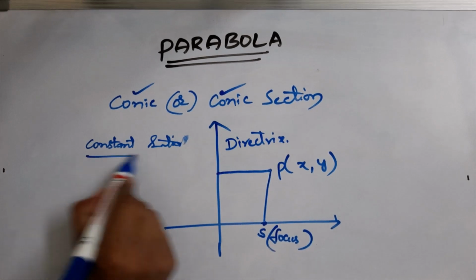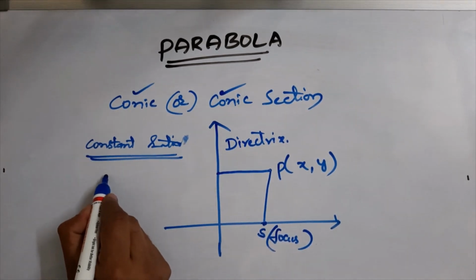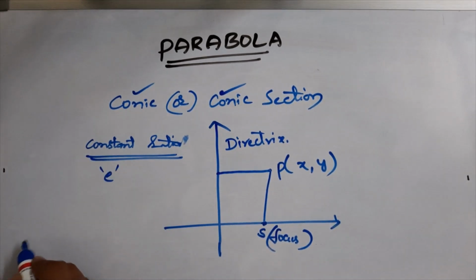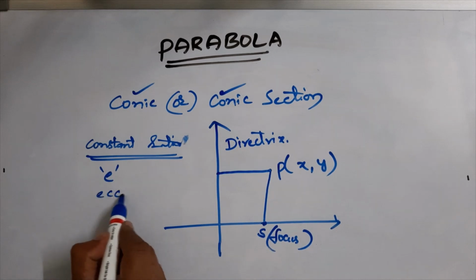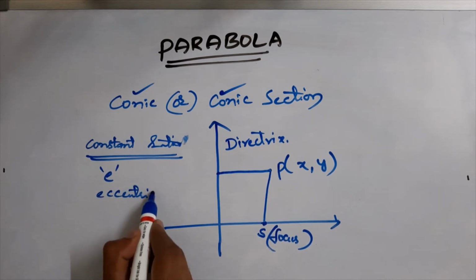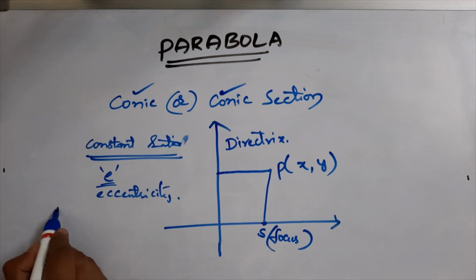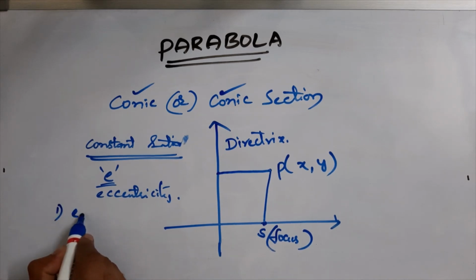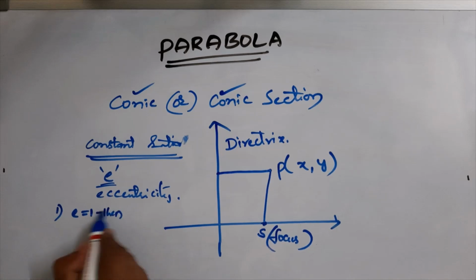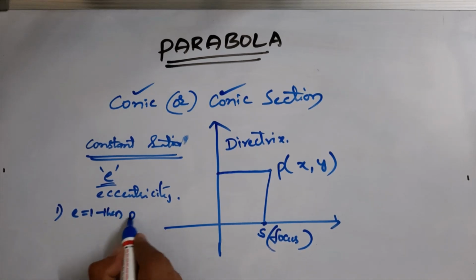The fixed constant ratio is called the eccentricity, and it is denoted by e. If the eccentricity e is equal to 1, then the conic section is called a parabola.